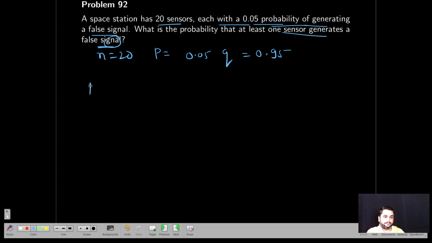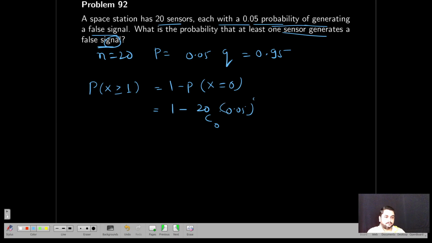So we find at least 1, which is equal to 1 minus P of x equal to 0. Less than or equal to 0 means the same, as it first starts from 0. So 1 minus 20C0 into 0.05 to the power 0 into 0.95 to the power 20. So this comes out to be 0.642.